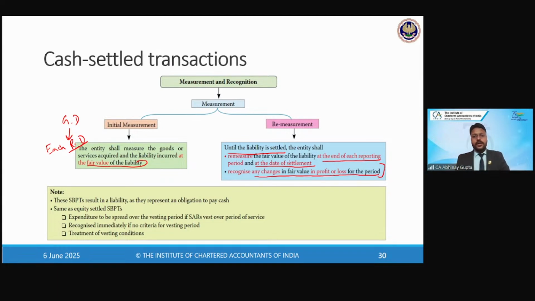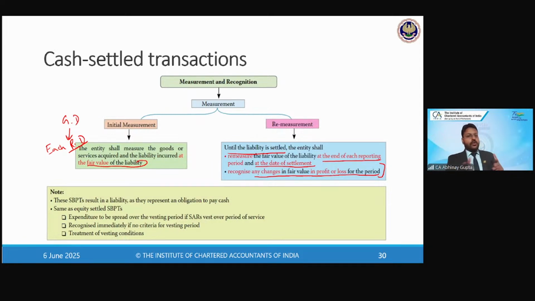Is that clear? So for cash settled, because cash settled transactions are in the nature of liability, we are recording these as liabilities, right? And liability always needs to be fair valued at each reporting date. So that's why we need to do the fair value of these liabilities on each date, because if the share price is fluctuating, then on that basis our liability amount will also change.